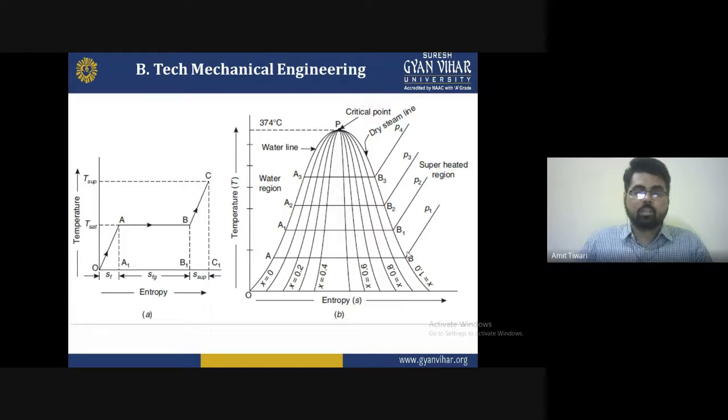And in the case of water, it has three phases: solid, liquid and gas. Solid in the form of ice, liquid in the form of water, and gas in the form of steam. In all three phases, the pure chemical composition is the same. There is no change in the chemical composition, no change in the purity of the water.